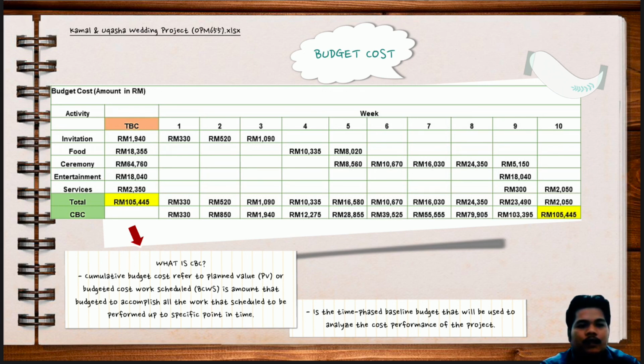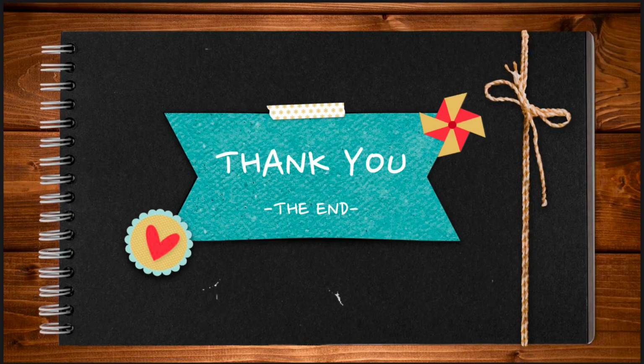For example, the invitation activity is required to be completed within 18 days, almost 3 weeks. So the amount for each week is calculated based on the TBC for invitation. Moving on, the CBC acts like an indicator to monitor the amount of money that was used for a specific time. At the end, the total amount of CBC must be equal to the TBC. So, that's all from our group. Thank you.